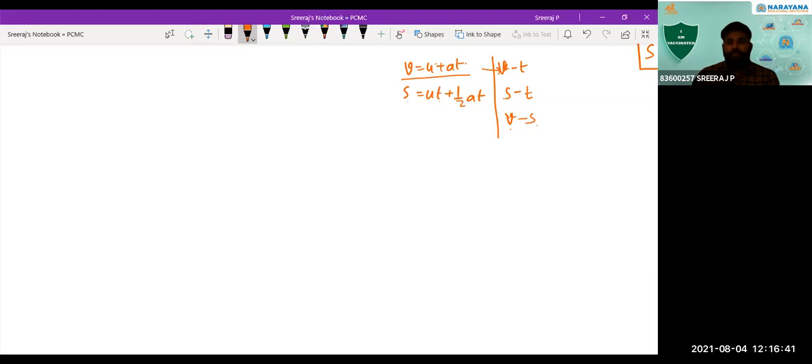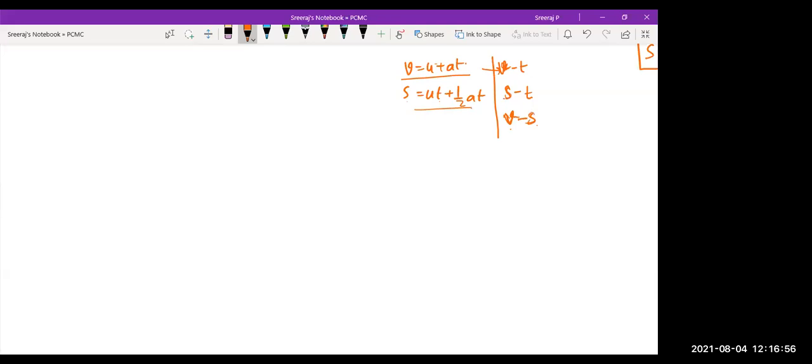Okay. See, V is equal to U plus AT. Displacement is not coming in that. So it's the velocity-time relation. The second one gives the relationship between displacement and time. And the third equation we are going to derive now is the relationship between velocity and displacement. So let's derive that equation without wasting time.